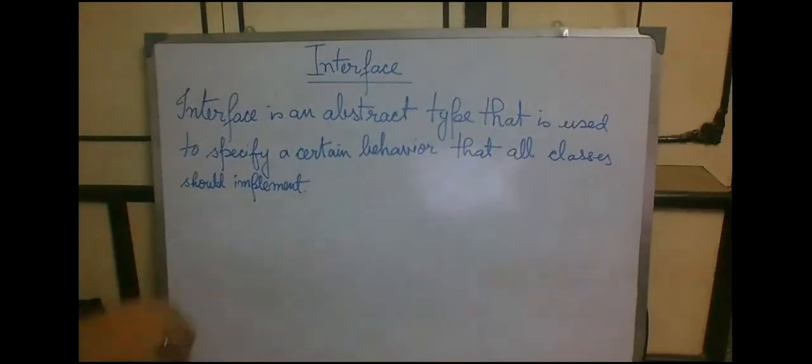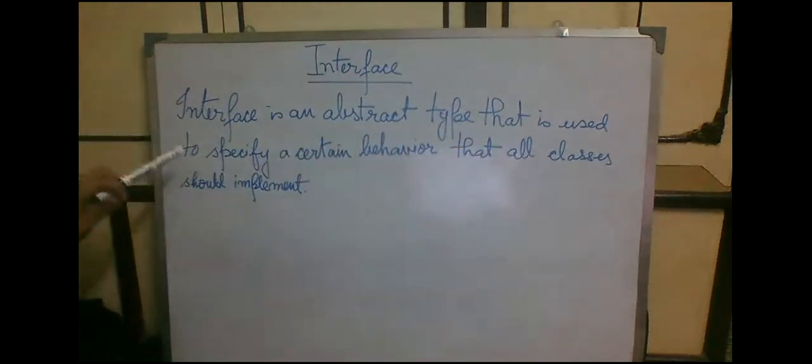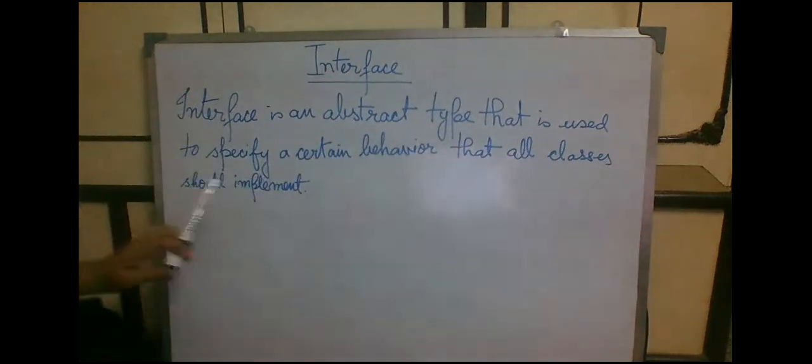So let's start with our particular topic for today, that is interface in Java. So here is the definition for interface in front of you. Interface is an abstract type that is used to specify a certain behavior that all classes should implement.